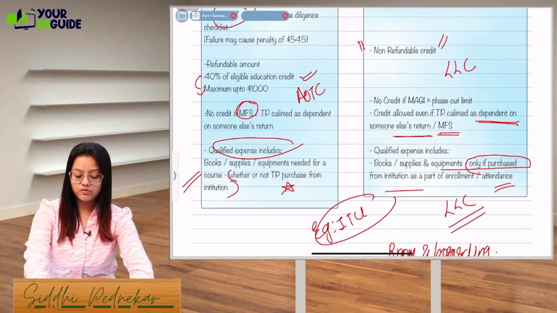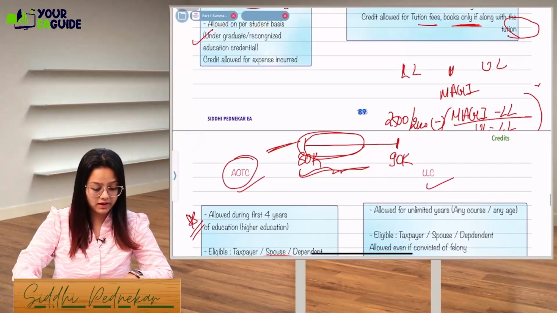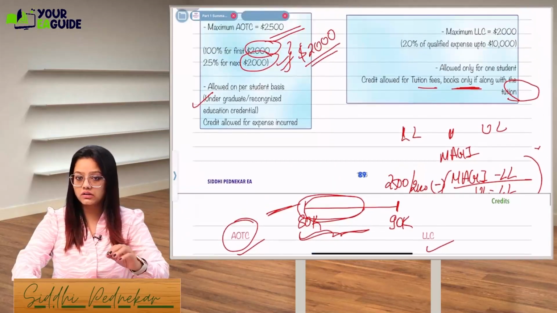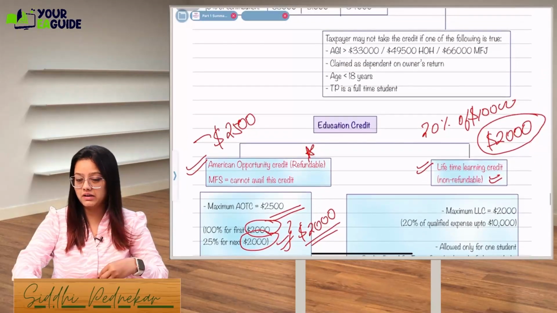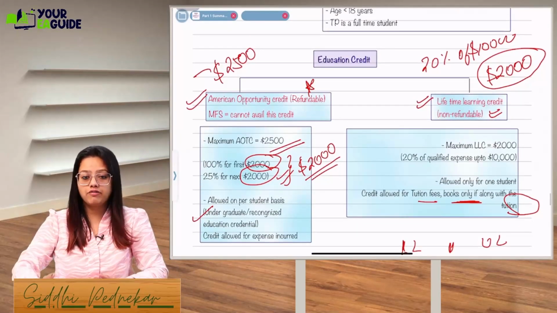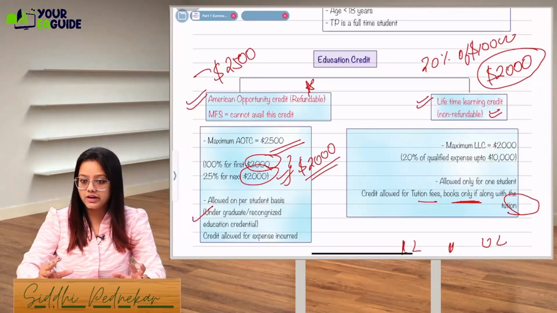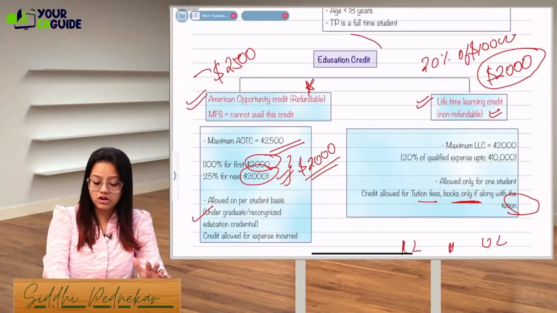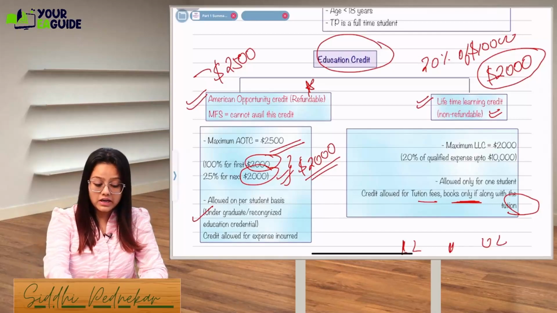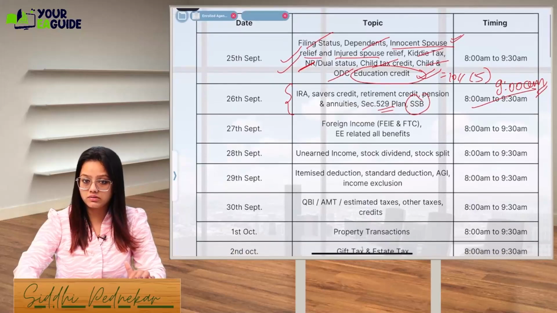So let's continue further. Education credit is clear, everyone. AOTC, LLC, it's a very simple credit, and I think there won't be any typical question from here. Straight away questions will be there. You just have to remember the limits, the criteria, what the qualified expenses are, and what the phase out is in case of education credit. So let's move on to the other topics from our today's day.